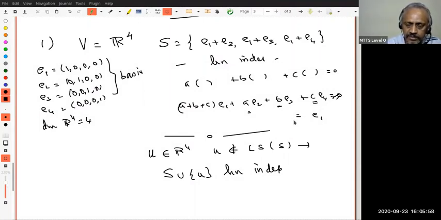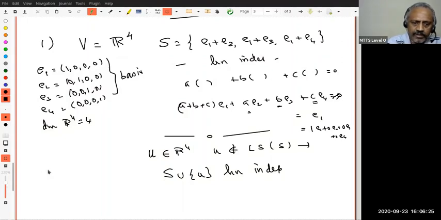Remember, E1, E2, E3, E4 is a basis, and you are writing the E1 vector in a unique way. But the unique way of writing will be 1 times E1 plus 0 times E2 plus 0 times E3 plus 0 times E4. Right? Therefore, C must be 0, B must be 0, A must be 0. That means this is also 0, a contradiction. And similarly E2, E3, E4.